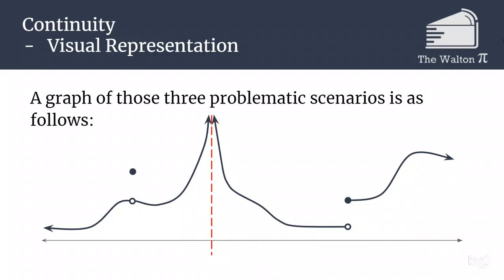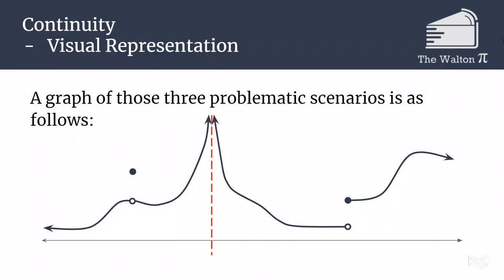If we are moving from left to right, the first thing we come across is a hole with the function being equal to something else at that point. So this is a representation of a hole. If we removed the solid dot above it, then that would just be a graph with a hole, and so the function wouldn't be defined at that point, so it couldn't be continuous there. But even with the point reinserted into the graph, because it's not at the same point as where we would expect it, it's not going to be continuous there.